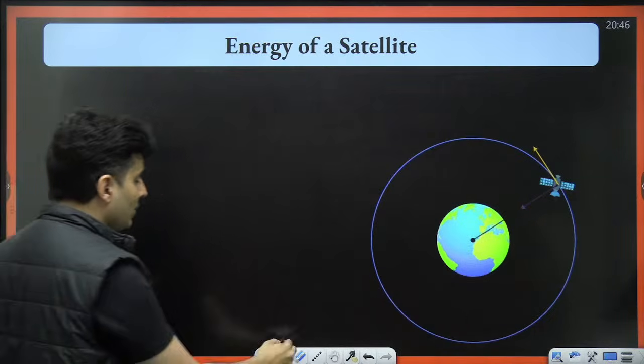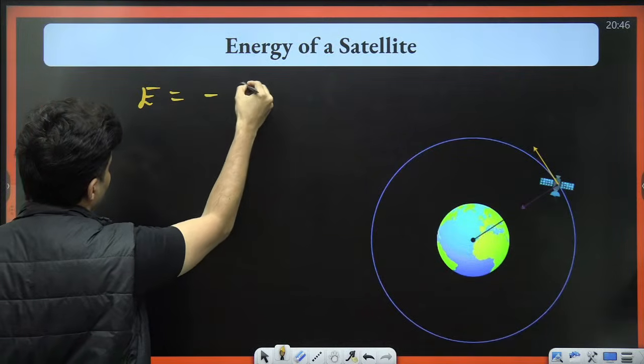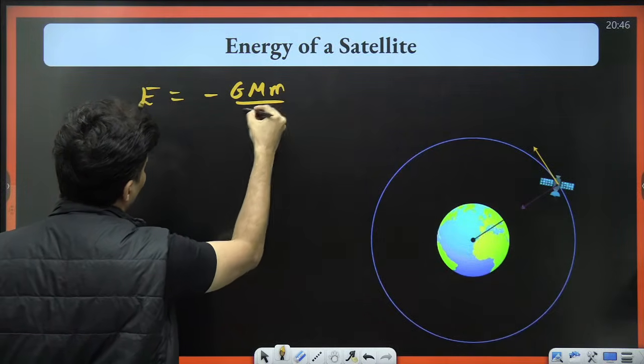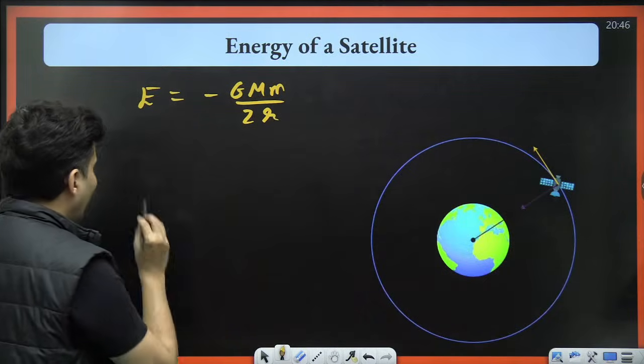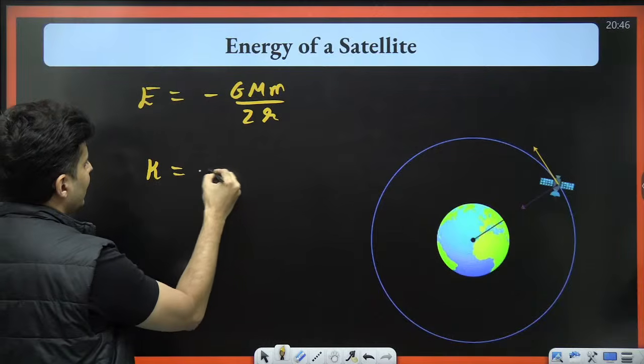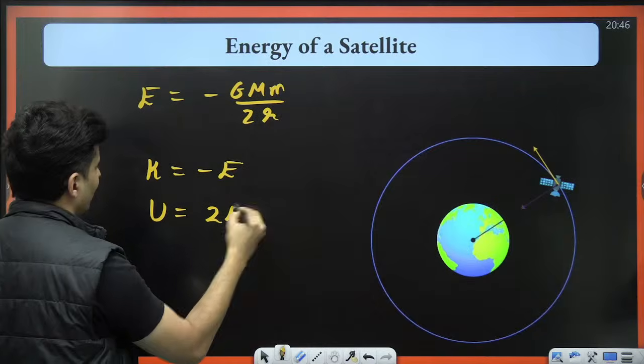And lastly, energy of a satellite, very important. The total energy of a satellite is minus GMm by 2r, sorry, 2 small r. And the kinetic energy is the negative of the total energy, and the potential energy is twice the total energy.